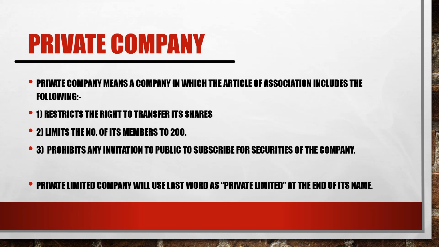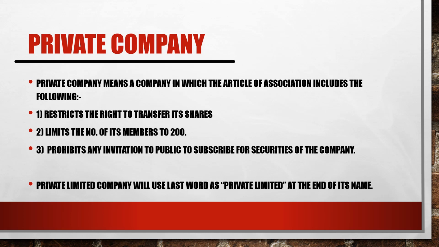But as far as a public company is concerned, the liability is limited. So this is also a difference between a private company and a public company. A private company uses the words private limited at the end of its name, and a public company will use the word limited at the end of its name.